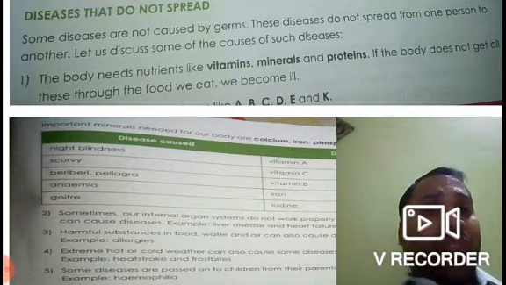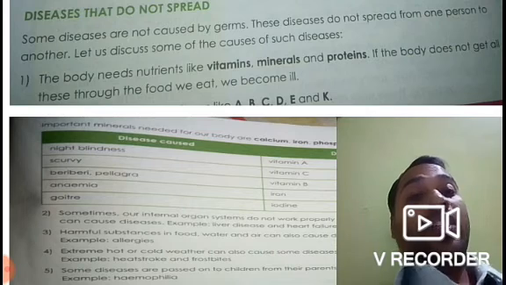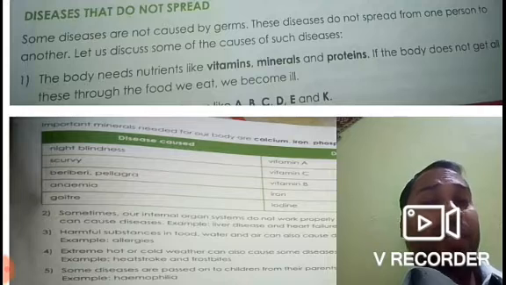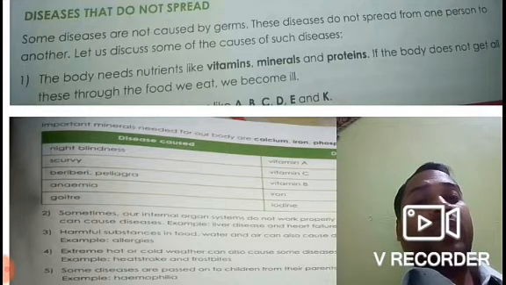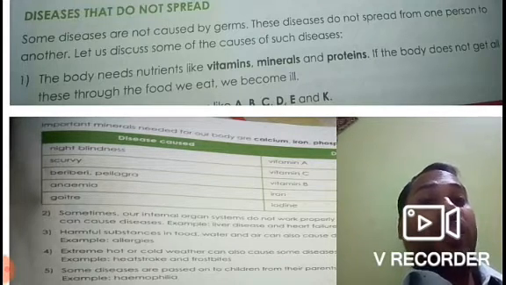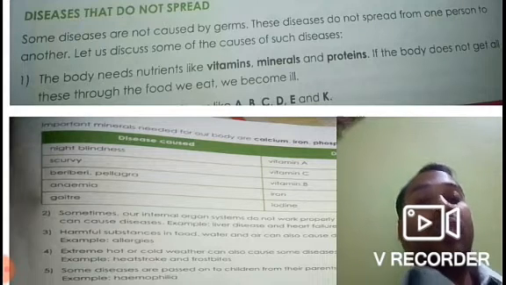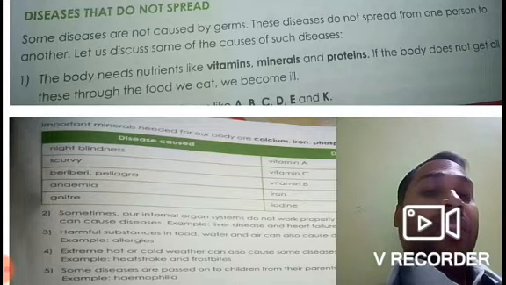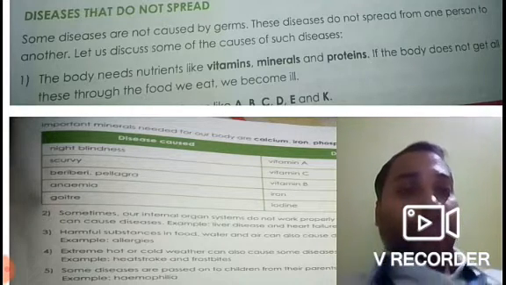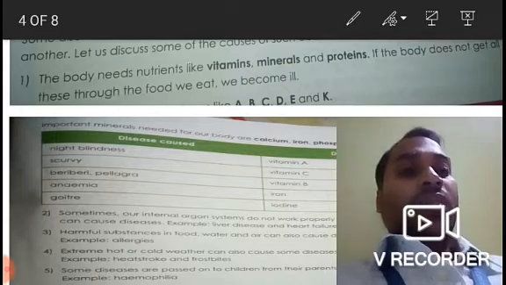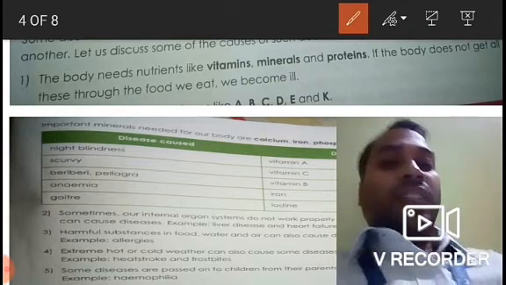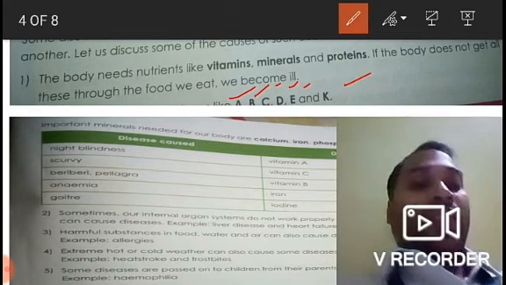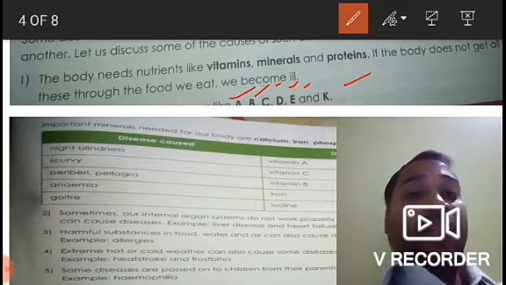So we should ensure a proper diet which will include all the essential nutrients, and we have discussed these things in the chapter of digestion, where we discussed food and its components which are essential for our growth. Thereby we should try to get all the essential nutrients in our diet. Here the vitamins discussed are vitamin A, B, C, D, E, and K, and we'll also see how they are helpful.